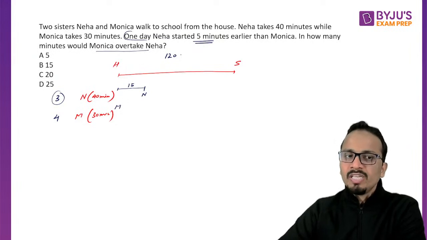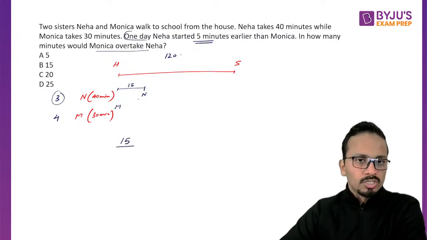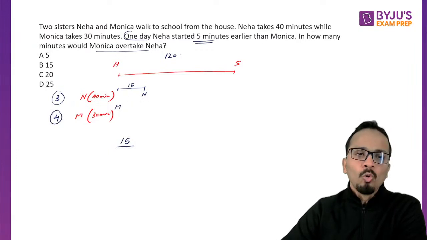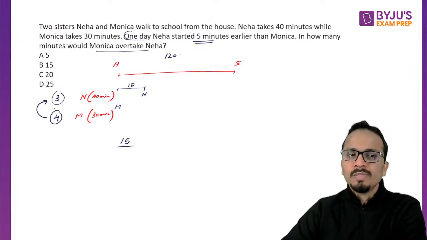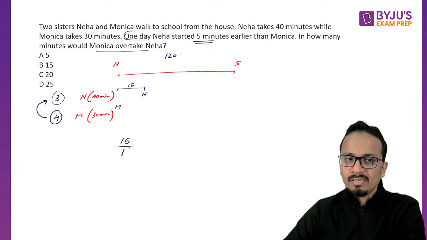Now the distance between Monica and Neha is 15, and this distance will be reduced at a relative speed of 4 minus 3. The difference of the speeds of Monica and Neha is 4 minus 3, that is 1. So distance of 15 to be covered at a speed of 1. So the answer will be 15 minutes.